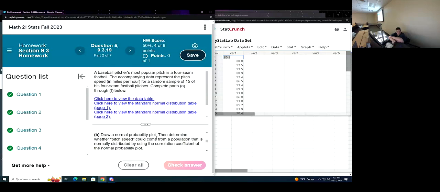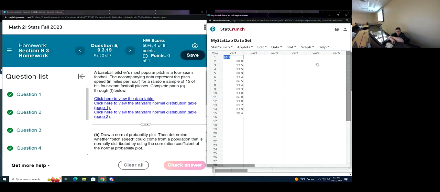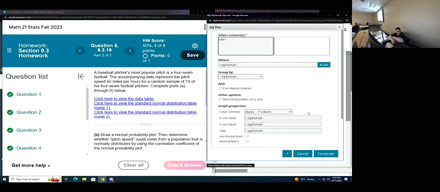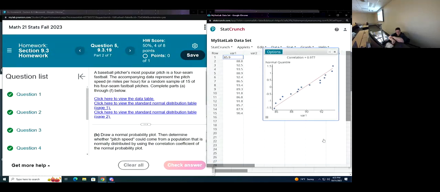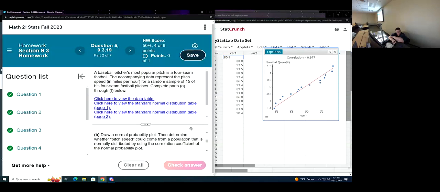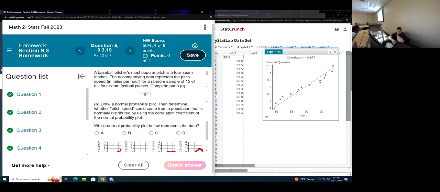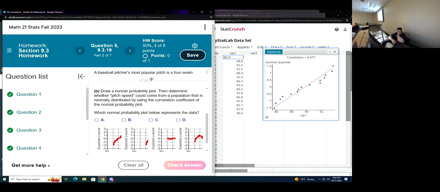Here it says draw a normal probability plot. That's our QQ plot. And I'm going to add the correlation statistics and normal quantiles. It says draw a normal probability plot, then determine whether pitch speed could come from a population that is normally distributed.